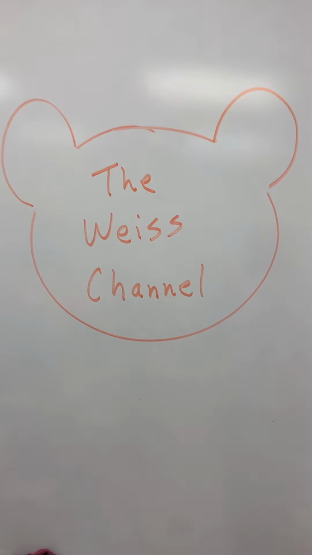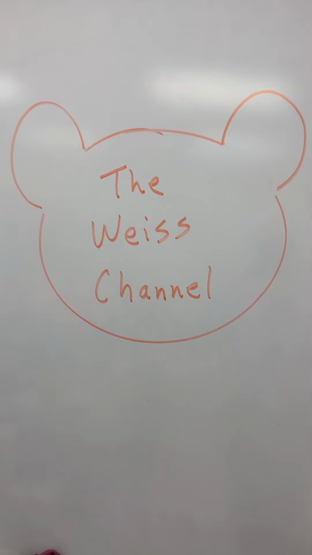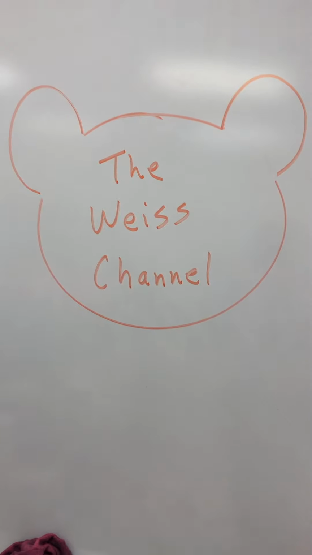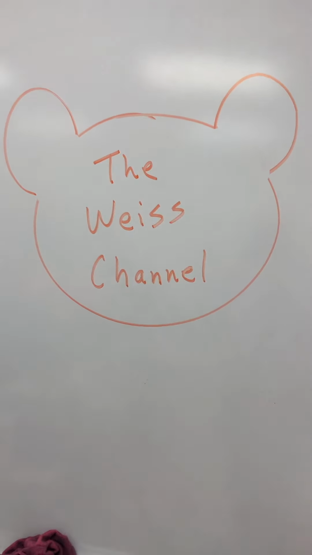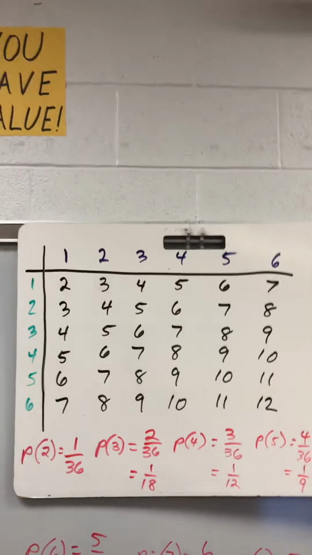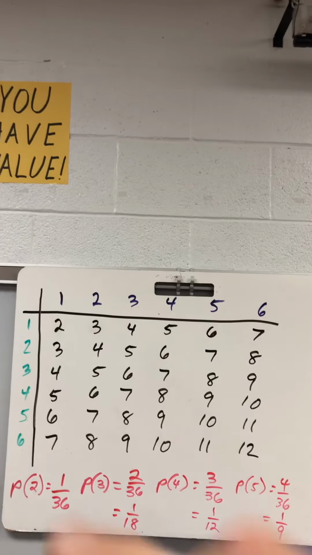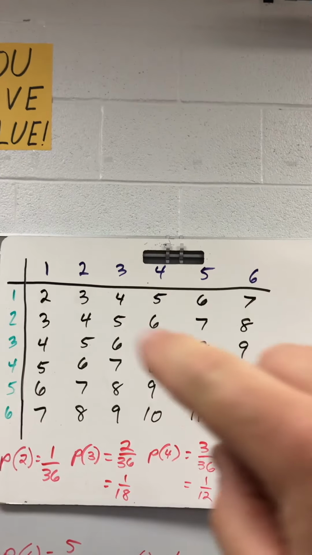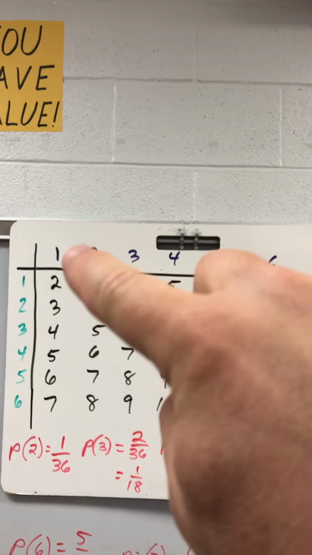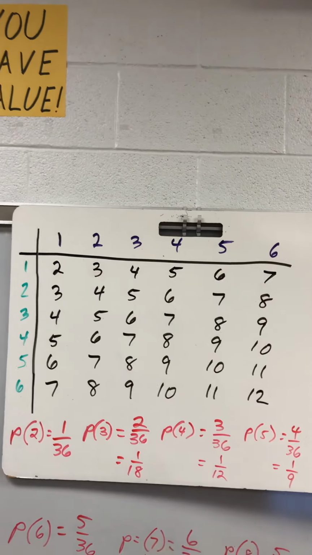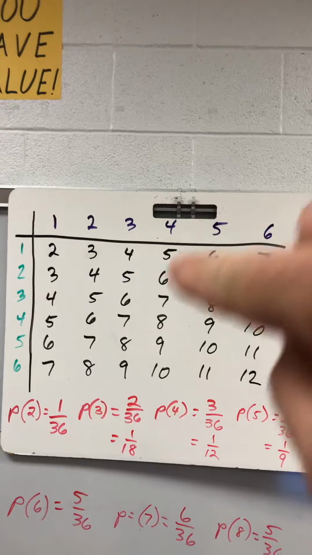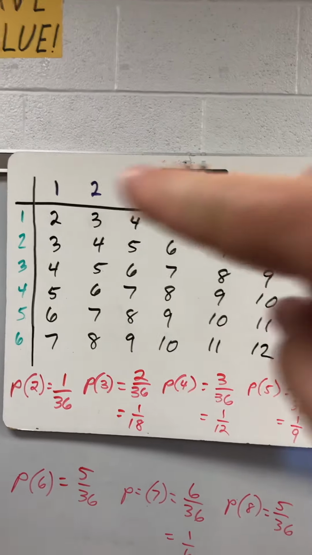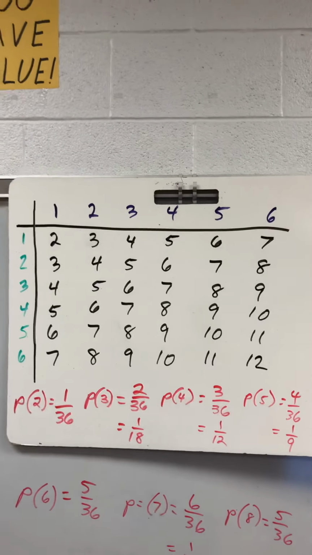Today we're talking about probability when you roll two dice, when you flip a coin, and when you pick a card from a standard deck of cards. For example, let's pretend that you have two dice. One is a green die, the other one is purple. So in other words, if you get a 1 on the purple and a 1 on the green, you get a 2, right? If you get a 4 on the purple and a 6 on the green, that roll is a 10. These are all the possible outcomes on two dice, okay?